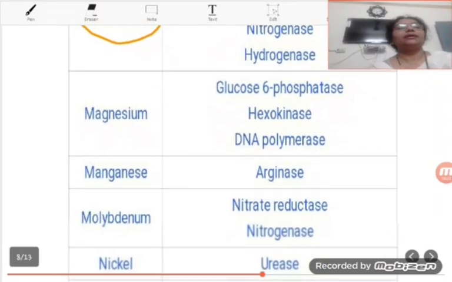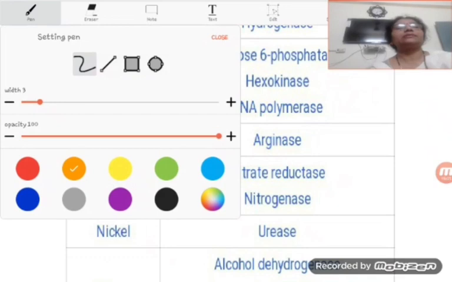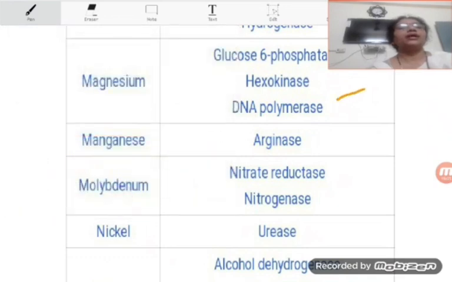The glucose 6-phosphate, hexokinase, DNA polymerase are having the cofactors in the form of magnesium ions. Arginase enzyme is having the cofactor in the form of manganese ion. Nitrate reductase, nitrogenase, they are having the molybdenum ions in the form of cofactors.